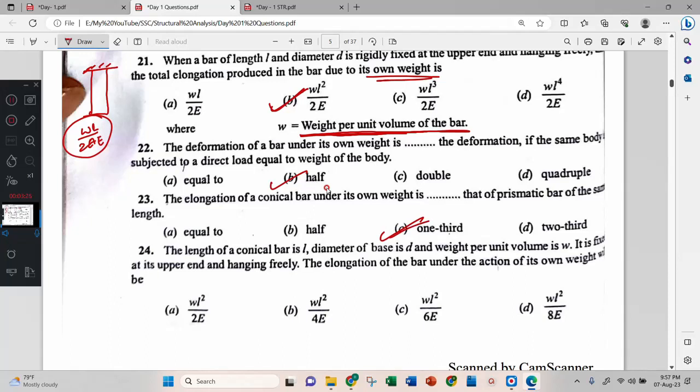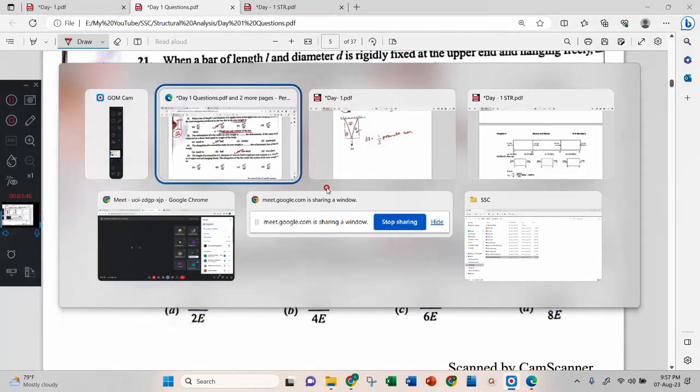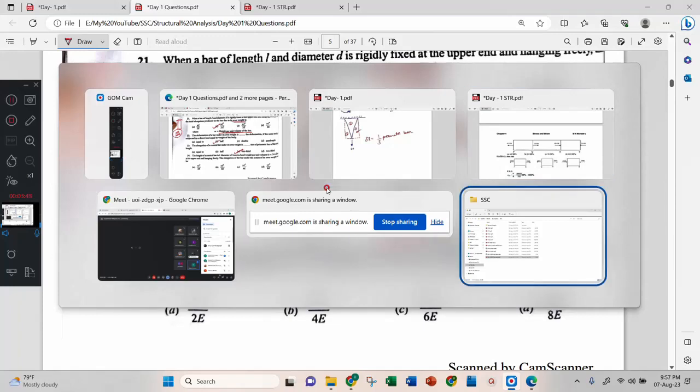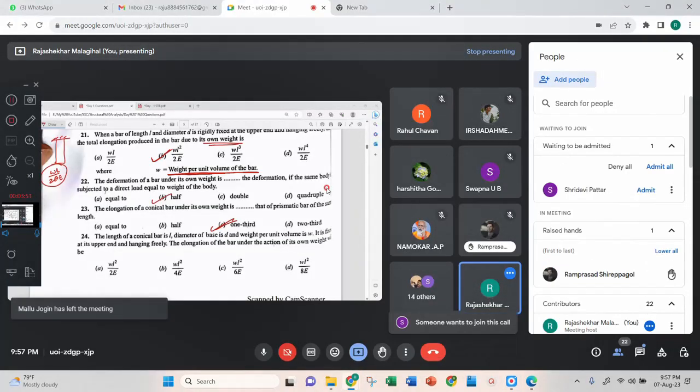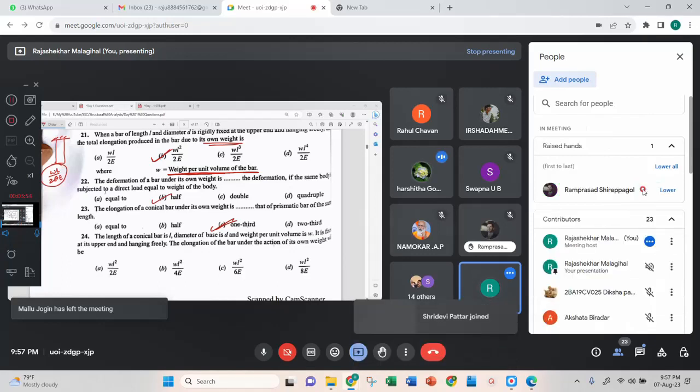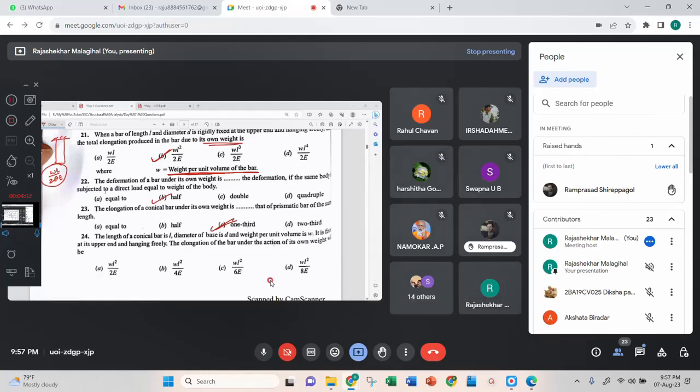The length of the conical bar is L, diameter of the base D, and the weight per unit volume w. It is fixed at the upper end and hanging freely. The elongation of the bar under the action of its own weight is B. You can tell. Do it the way I showed. WL square by 6E, option C. Very good.